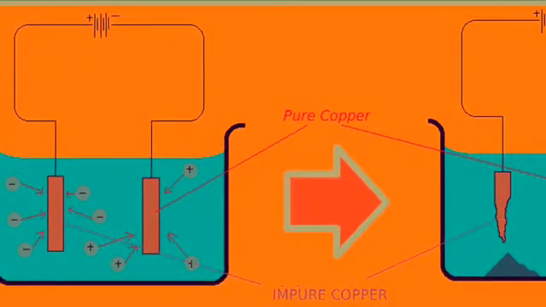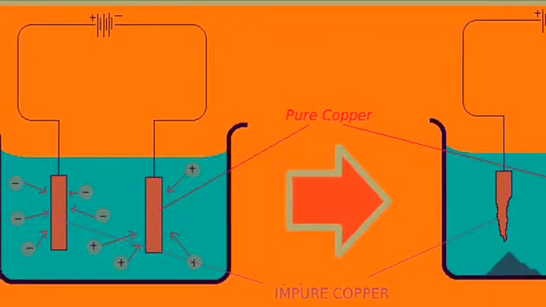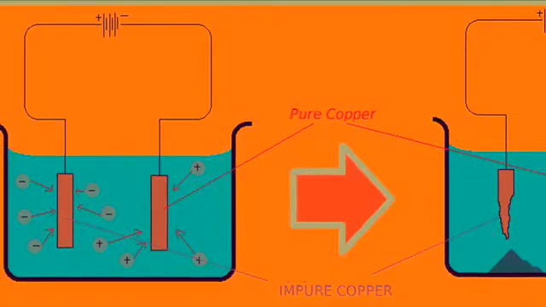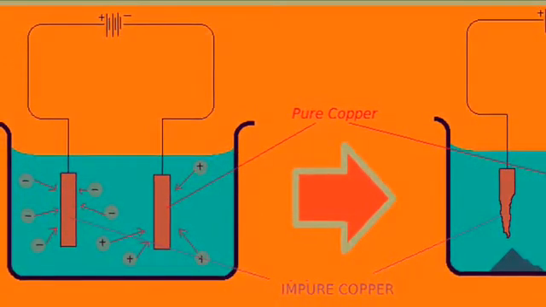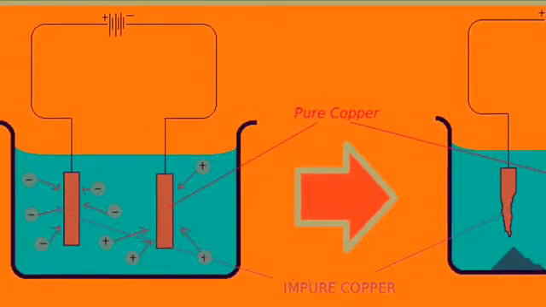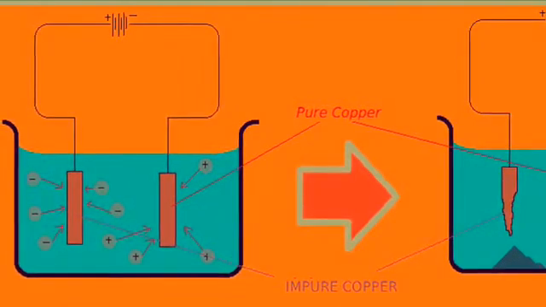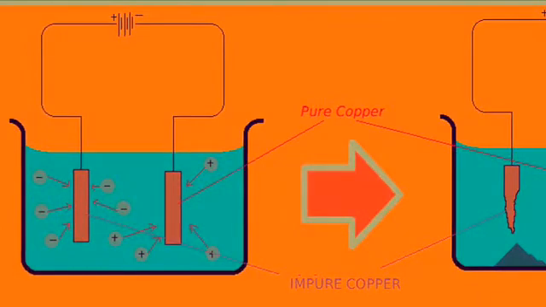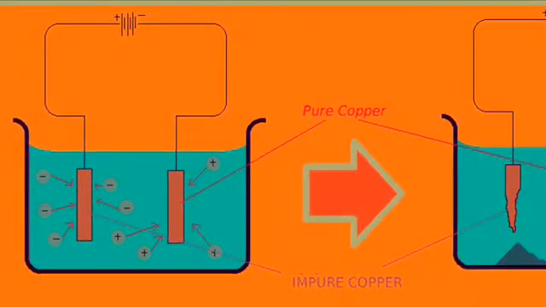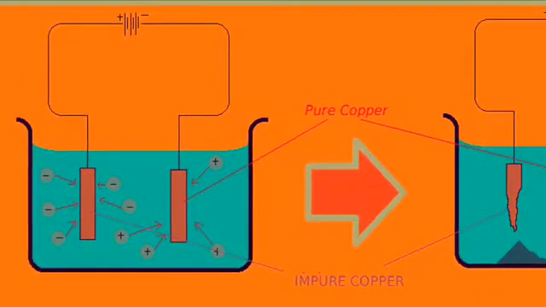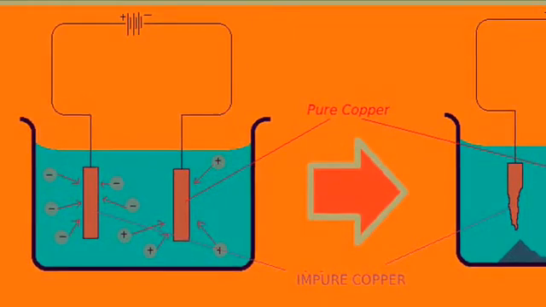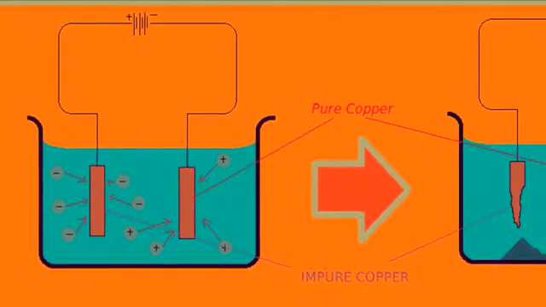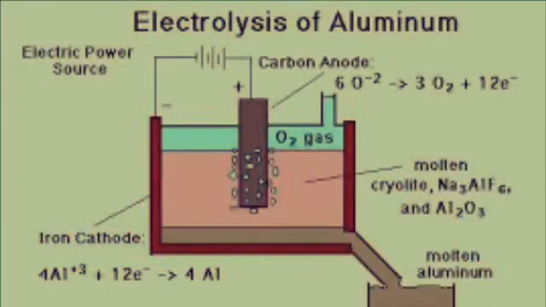First, purification of metal. For this purpose, the impure metal is made the anode and a pure metal strip is used as the cathode. A soluble salt of the pure metal is taken as the electrolyte. When the current is passed through the electrolyte, the anode dissolves but only the pure metal deposits on the cathode. For example, copper, silver, gold, and zinc are refined by this process.